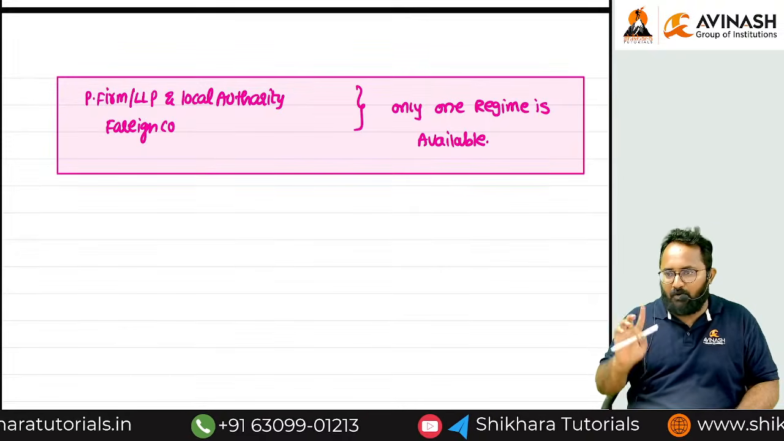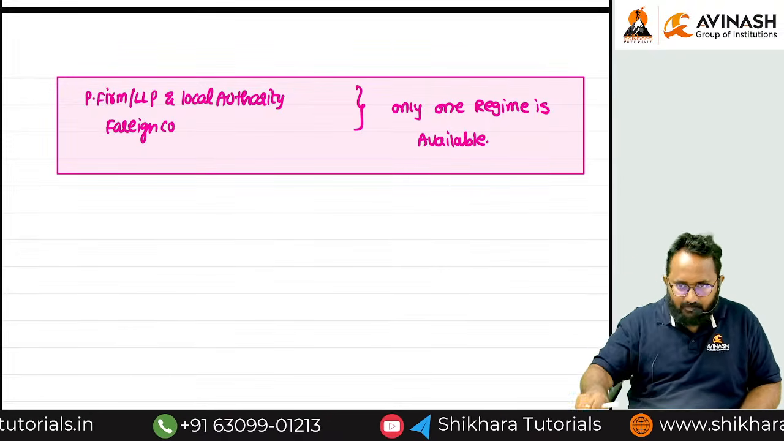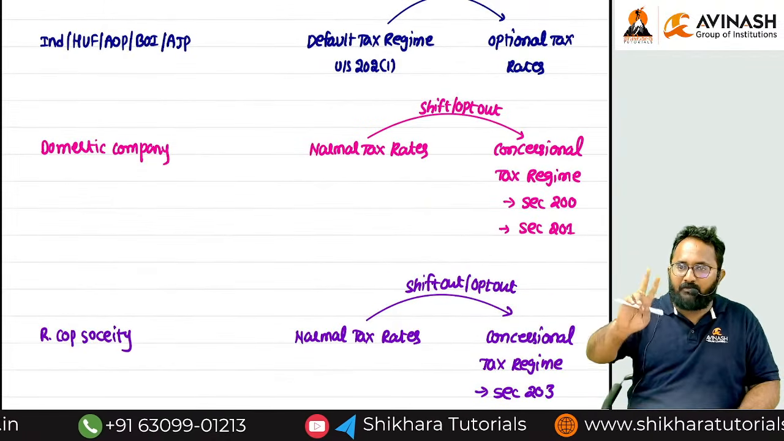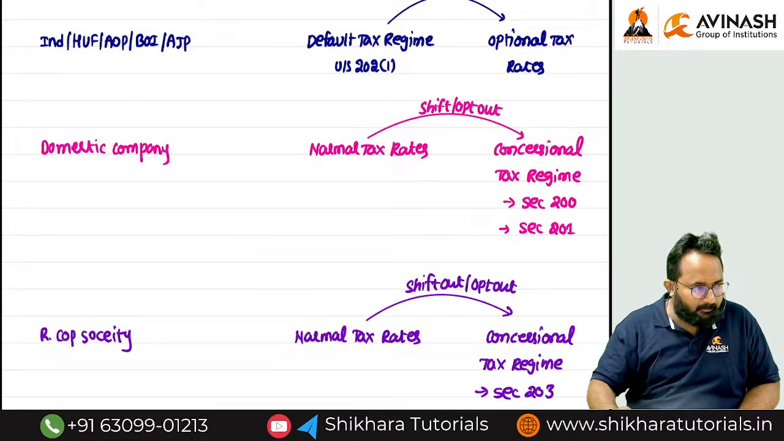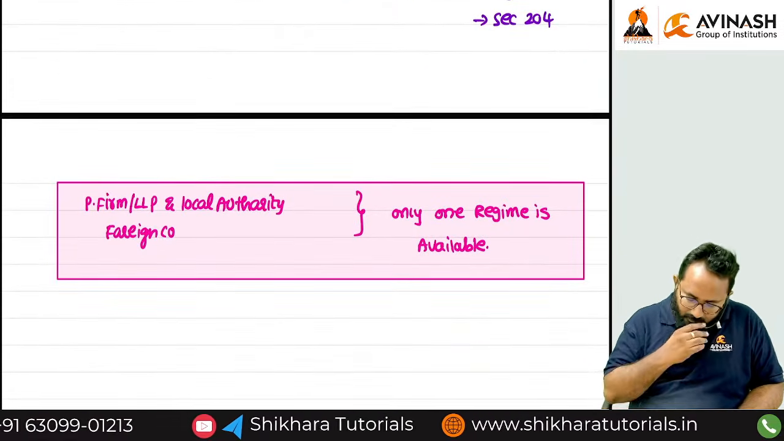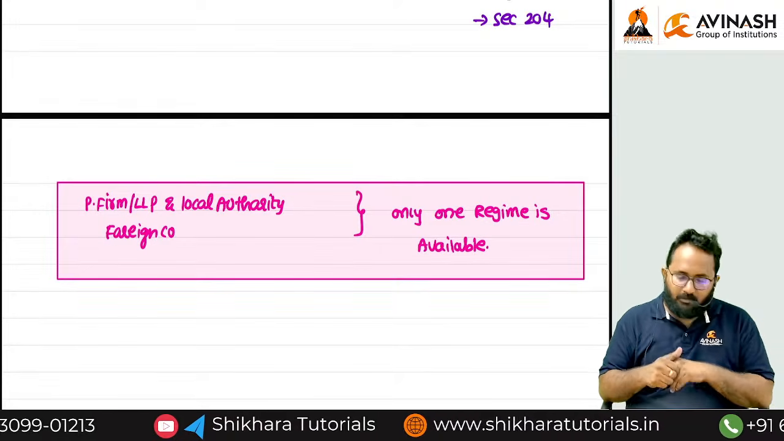In the Act, there is also only one regime; they have to follow this regime only. Can you tell me for whom two regimes are there? Individual, HUF, AOP, BOI, AJP, domestic company, as well as resident cooperative society. Clear?